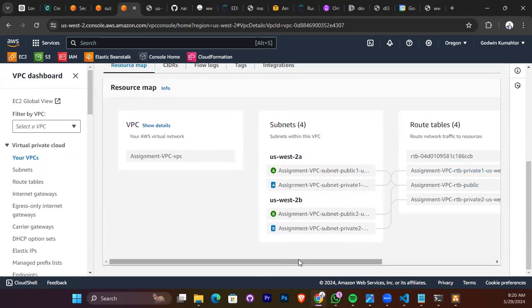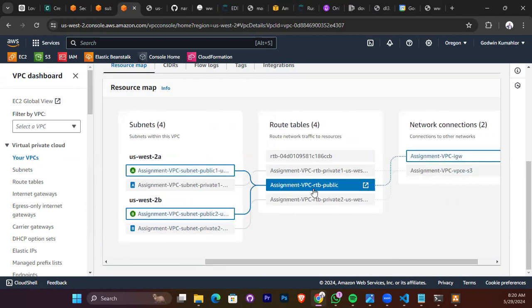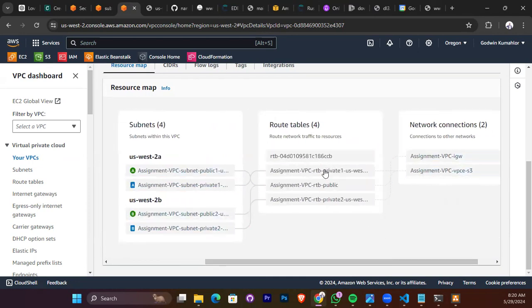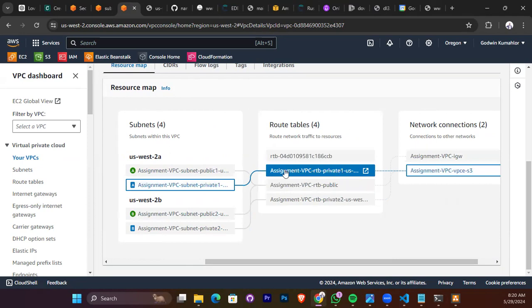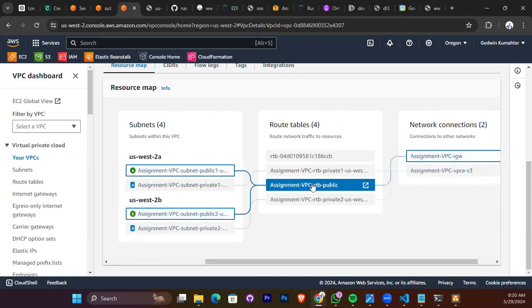You see? But we don't need all these ones. We need just one route table per subnet. This one is all part. The first one, it's not even part. So it's 3. We need 3. So just this 1 public and then 2 private. I don't know why. Always, if you do it, it will give you extra.